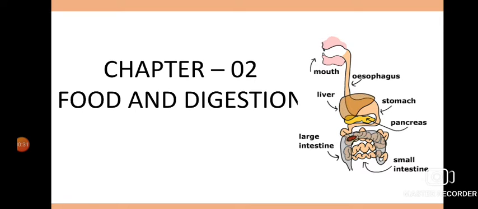So now we will learn about the process of preservation of food, because in many cases we need to keep the food for many days, but we should learn how to keep it, otherwise it will be damaged by the germs. Okay, so let's proceed.